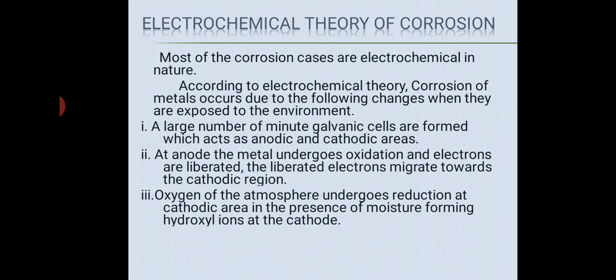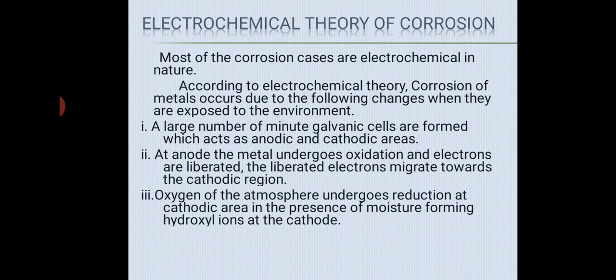Now, what are the next changes? At the anode, the metal undergoes oxidation, forming metal ions and electrons, and the liberated electrons and the metal ions migrate towards the cathodic region. Why do they migrate? Because there is an electrolyte, which is moisture or water. Through that electrolyte, the electrons and metallic ions migrate, because their mobility is more as compared to the mobility of the other ions which are formed. What are those other ions?